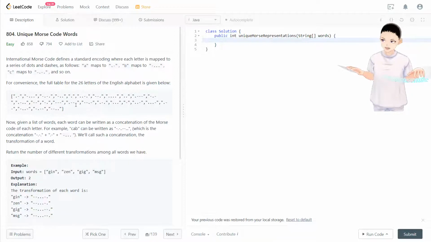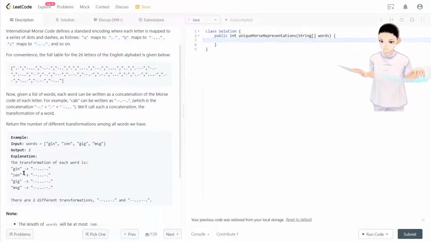Now this question gives us an input array of strings. We can translate every single string to Morse code. And the question is asking how many unique Morse code translations there are in this array.